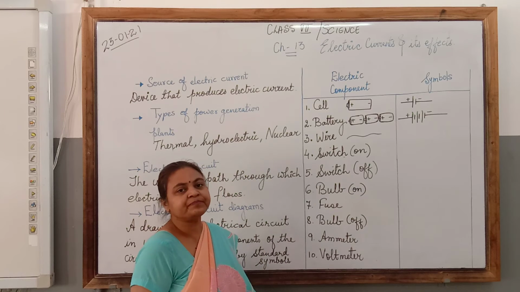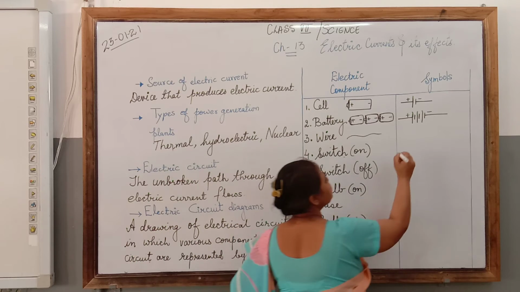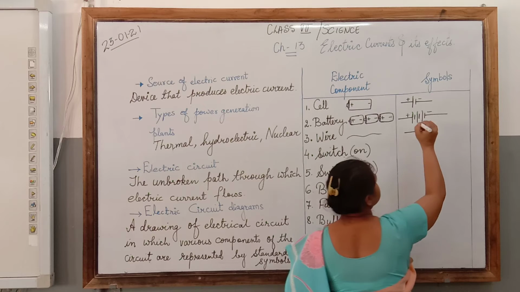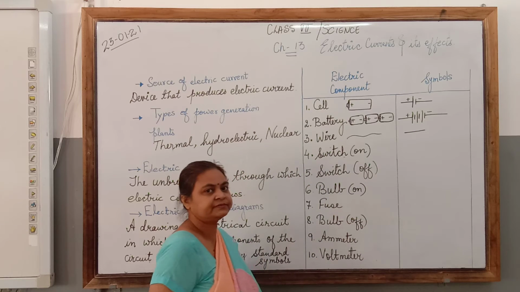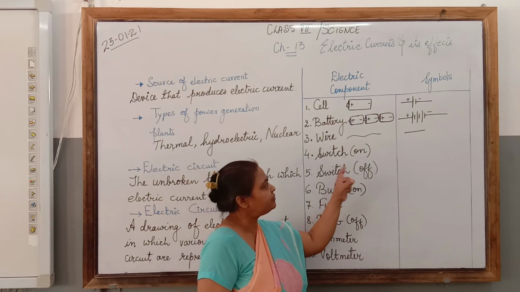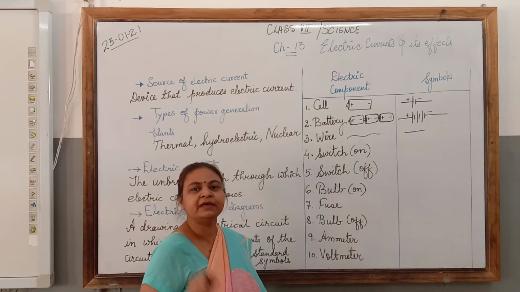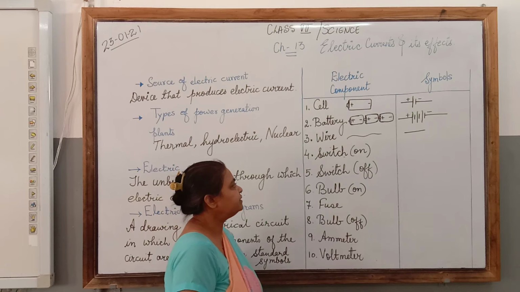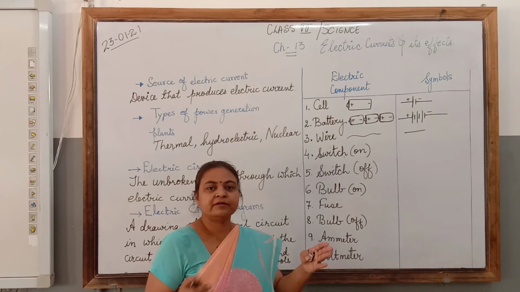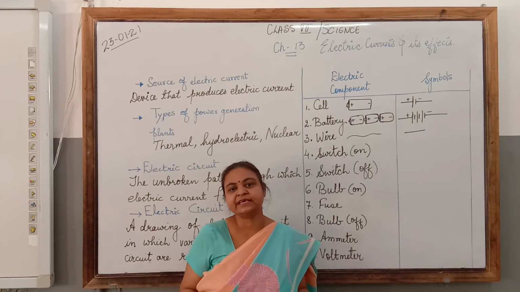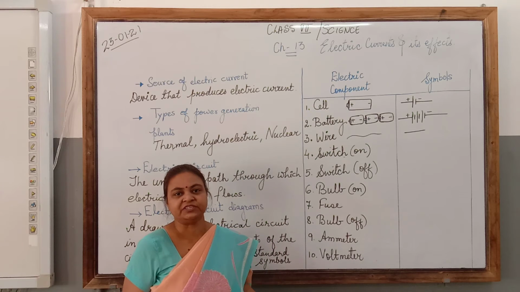Then wire. Wire can be simply represented by a line. So for making the symbol of the wire, we have to only draw a simple line. Then for opening and closing the circuit, we have a device called switch.